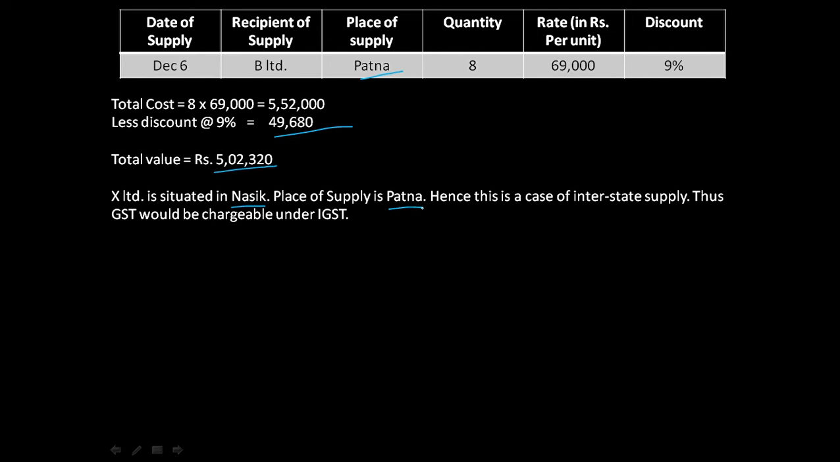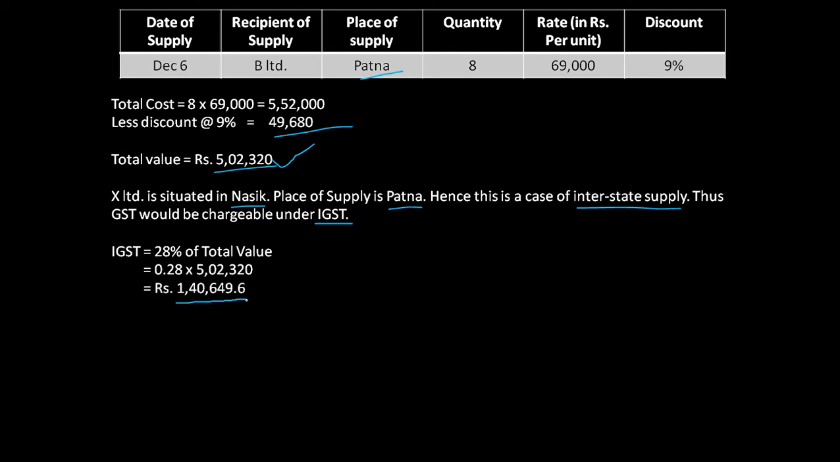Not at all. So this is a case of interstate supply. Thus GST would be chargeable under IGST. IGST is 28%, তো এই ভ্যালুটার উপর 28% আমরা চার্জ করে দেব, we get 14649.6.